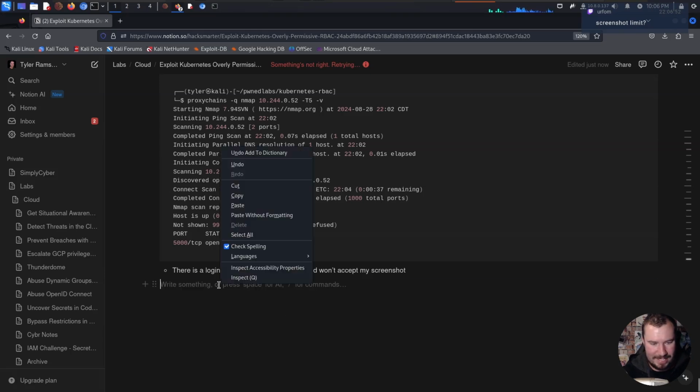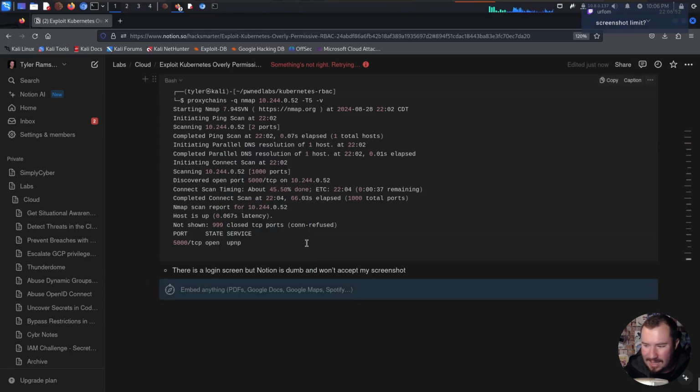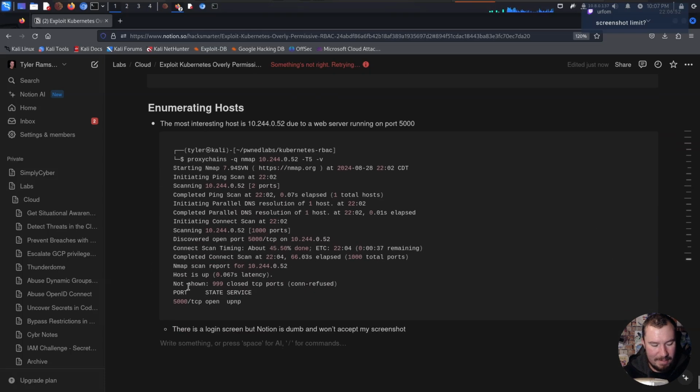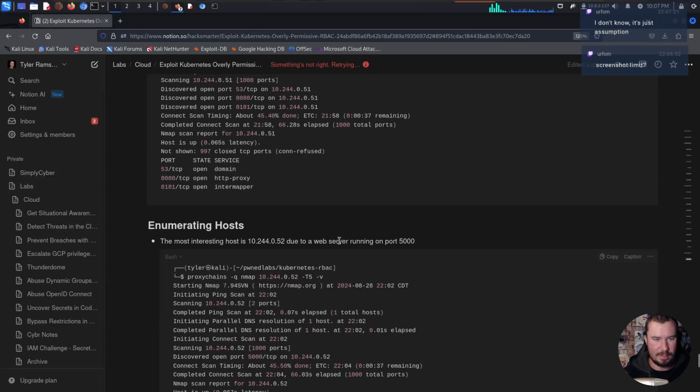You guys see that? What? Is there a screenshot limit in Notion? That's odd. Well, I guess I can't take screenshots of this. For those of you watching the standalone video, you're just going to have to believe me, right? We'll just say, why can't I? Notion is bugged, y'all.